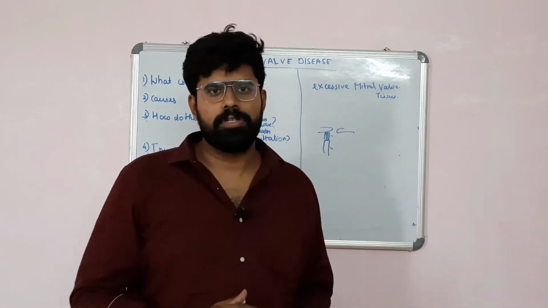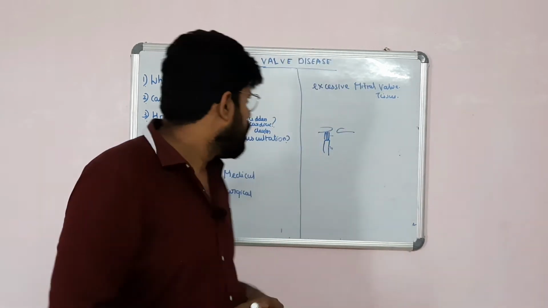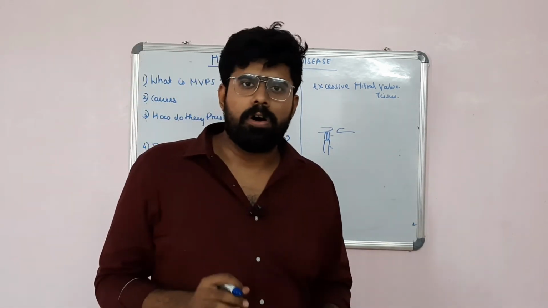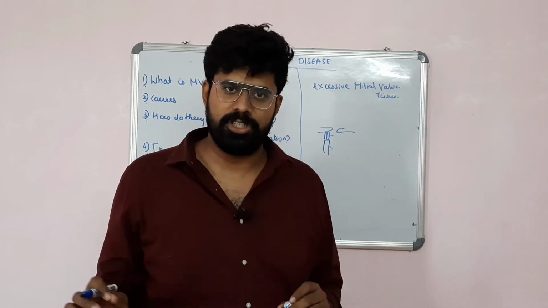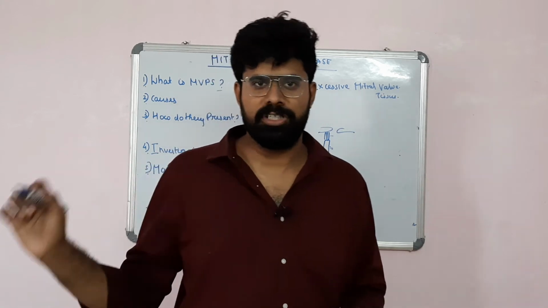So this is responsible for all the symptoms of mitral valve prolapse. So what does it do? It is the most commonly associated reason for primary mitral regurgitation. So mitral valve prolapse is the most common cause of primary mitral regurgitation.